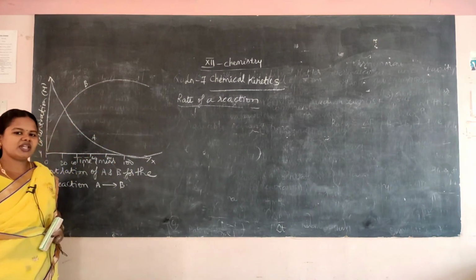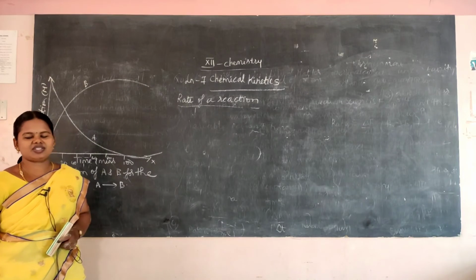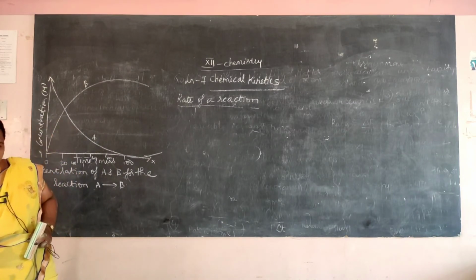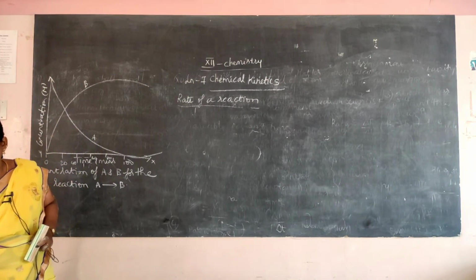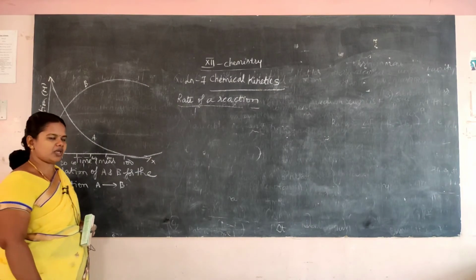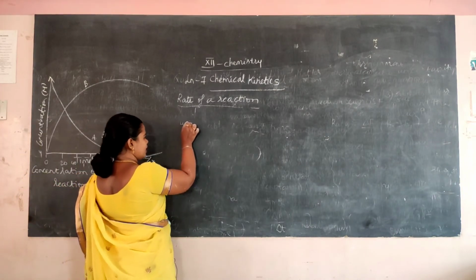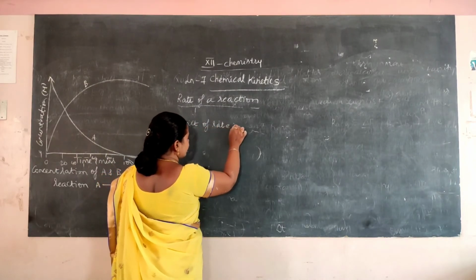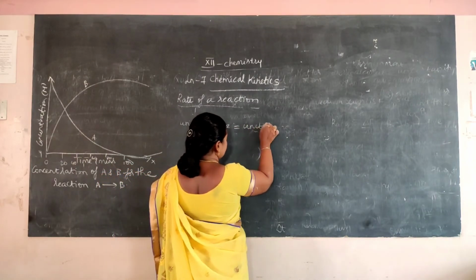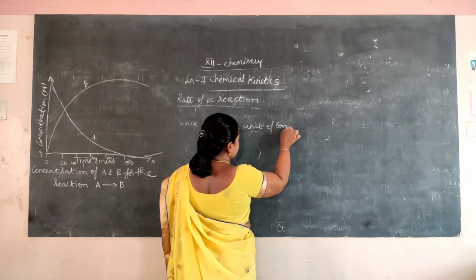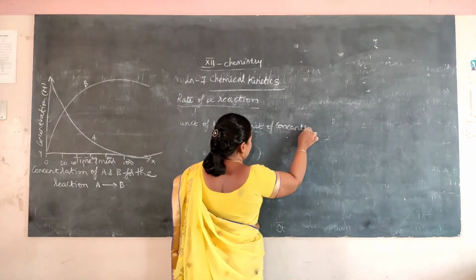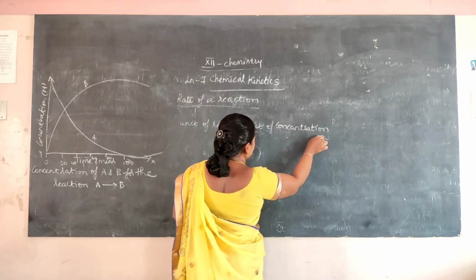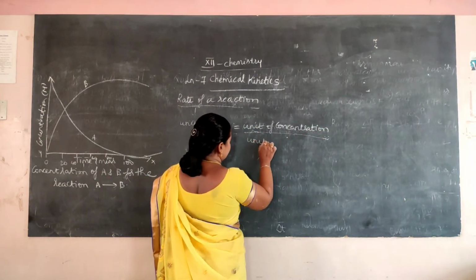Okay, so A has converted to B. So this is our rate of the reaction. Okay, now unit of rate. How will you tell the unit of rate? Unit of rate is equal to unit of concentration divided by unit of time.